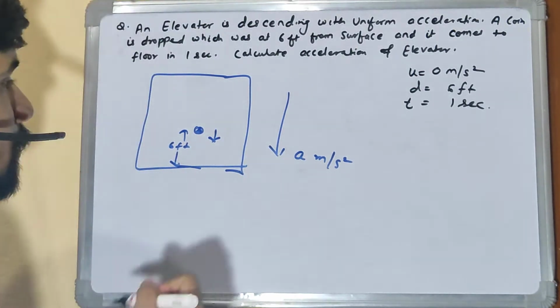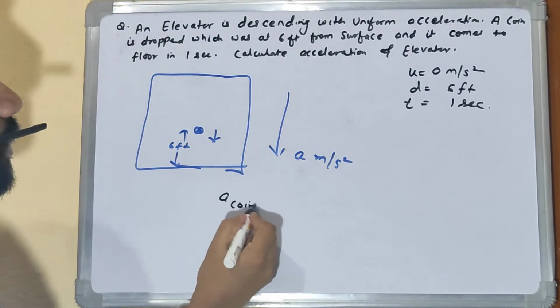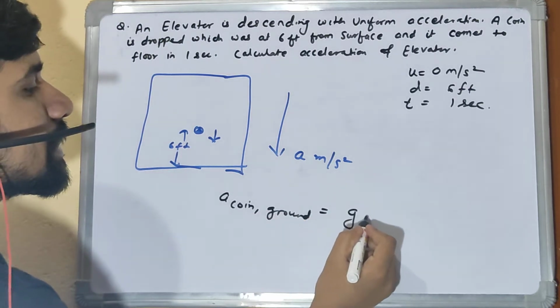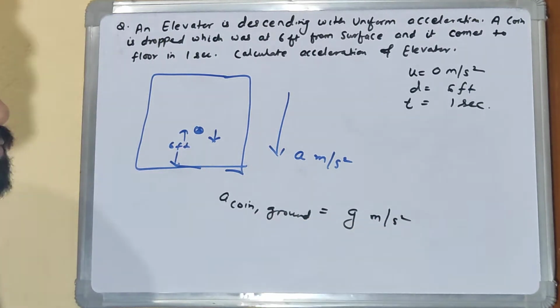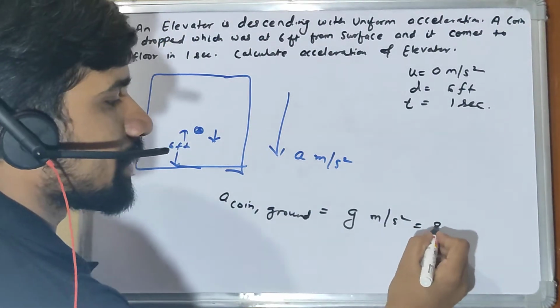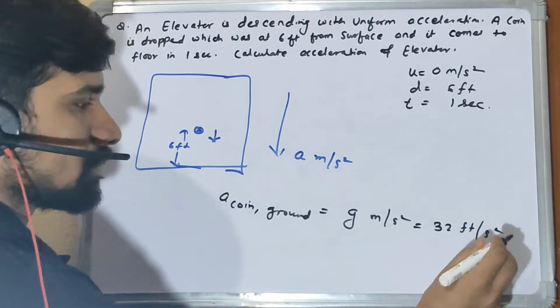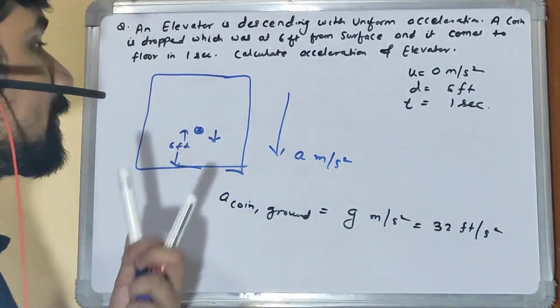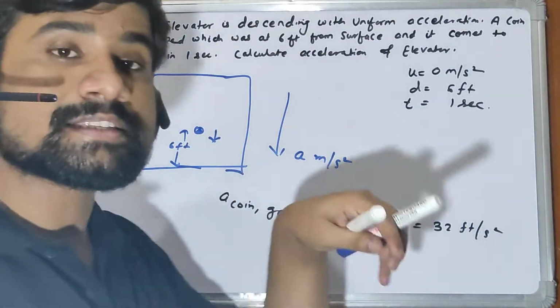So what is the acceleration of the coin with respect to the ground? It is g, which is 9.8 meter per second square, which is basically 32 feet per second square. We need to find the acceleration of the coin with respect to the elevator when the acceleration of the elevator is a downwards.